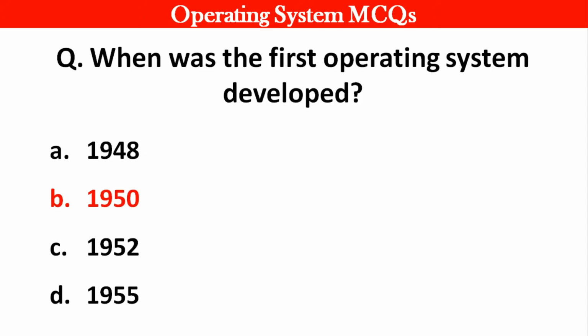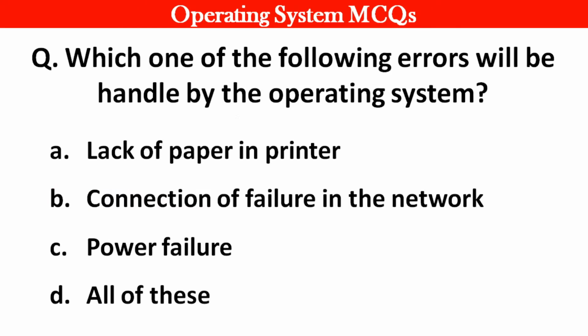Right answer is option B, 1950. Next question. Which one of the following errors will be handled by the operating system? Right answer is option D, all of these.